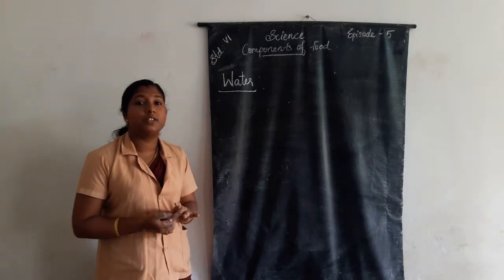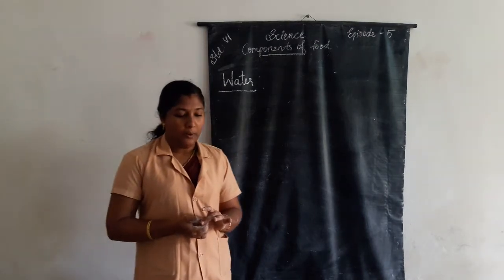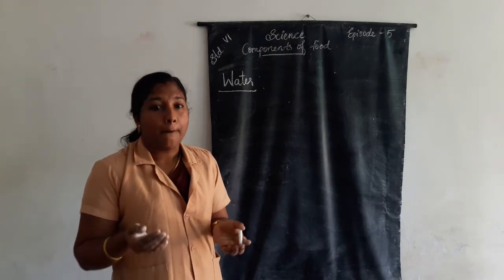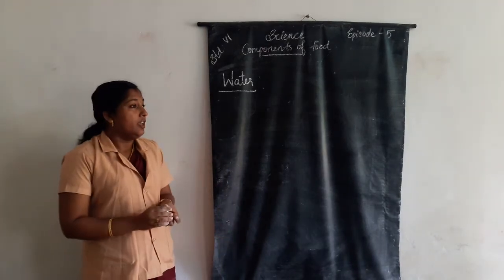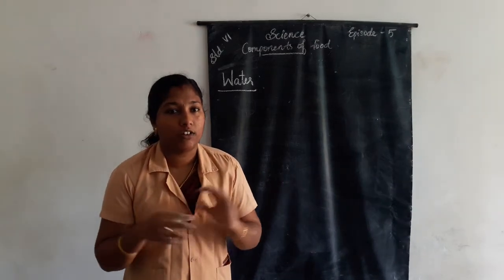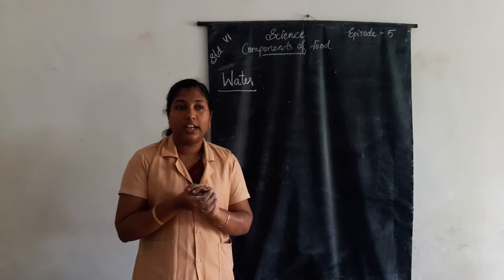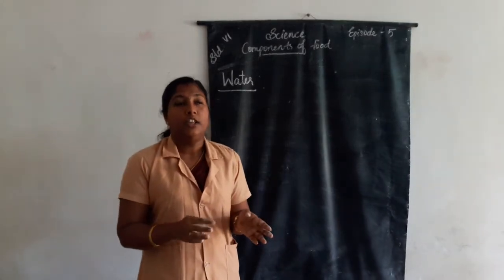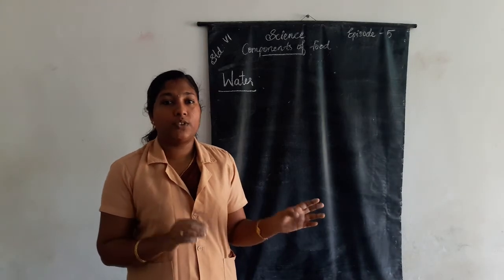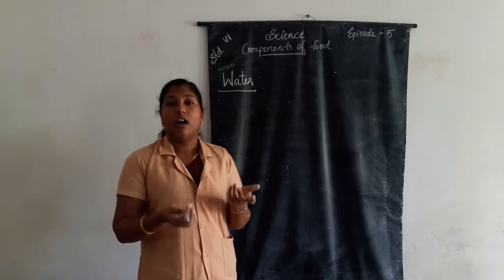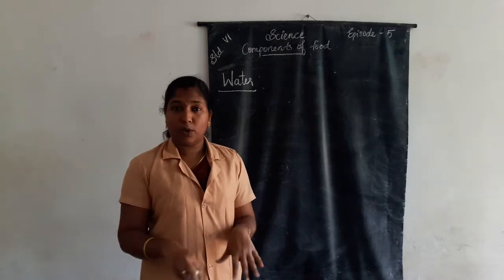It helps our body to absorb nutrients from food. We know that nutrient containing foods, vitamin containing foods, etc., we already learned. If we eat these types of foods, we get nutrients, vitamins for our body.